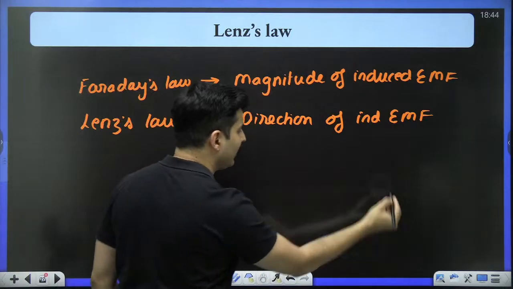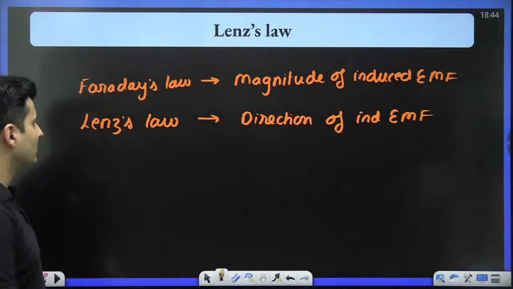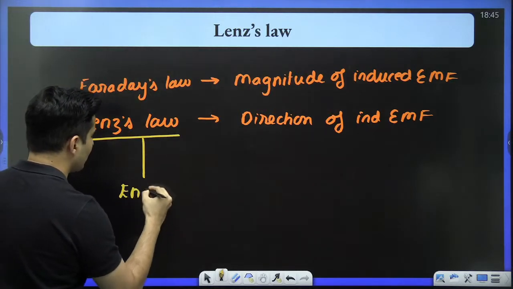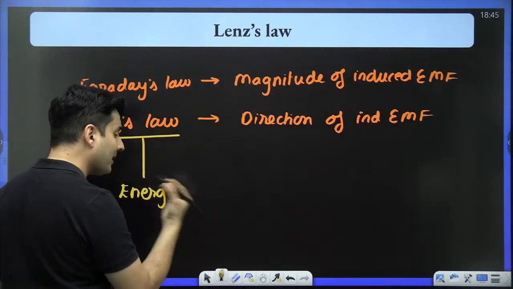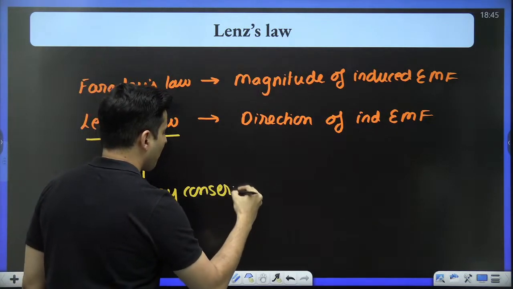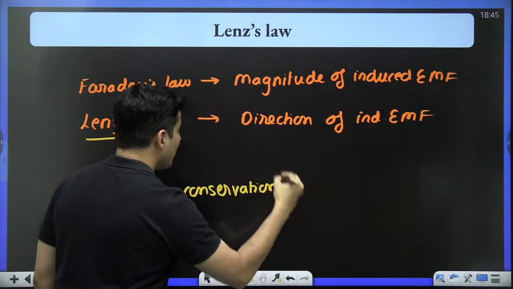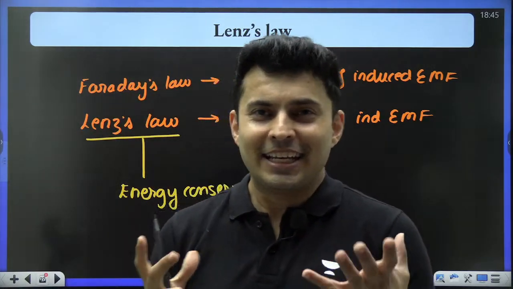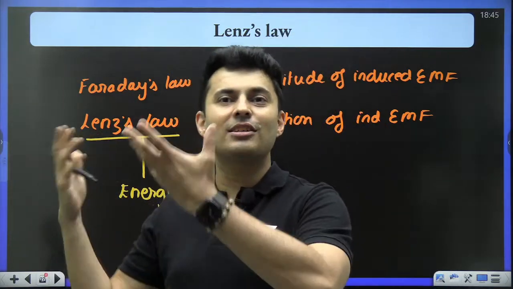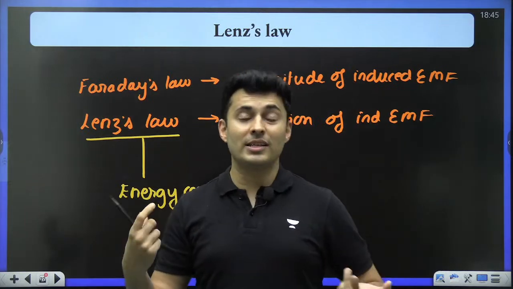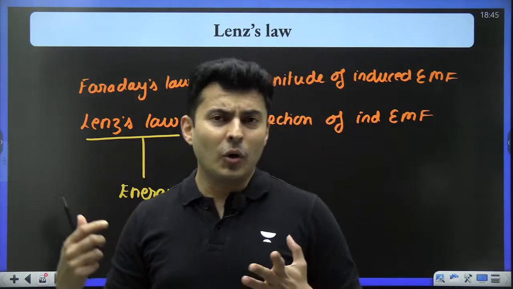Now, how does it give the direction? The logic in Lenz's law is energy conservation. Energy can neither be created nor destroyed. So think about it. If there is electricity generated in anything, there must be some other form of energy which is being lost somewhere.